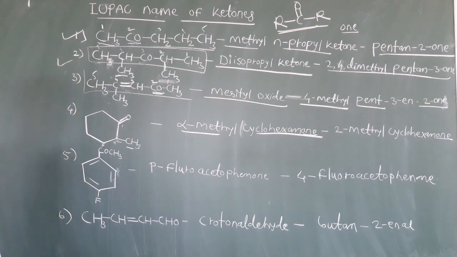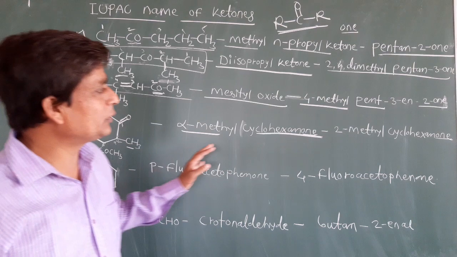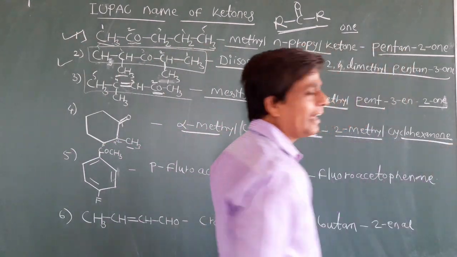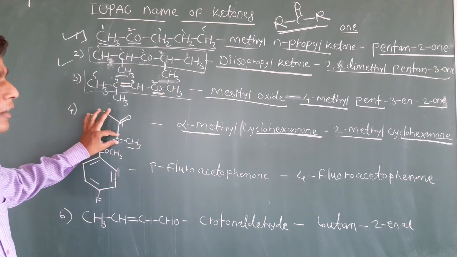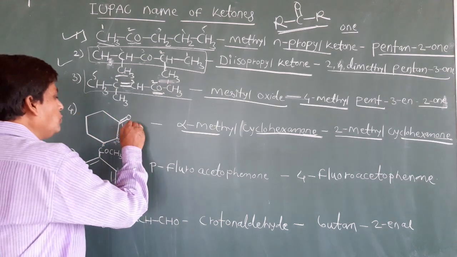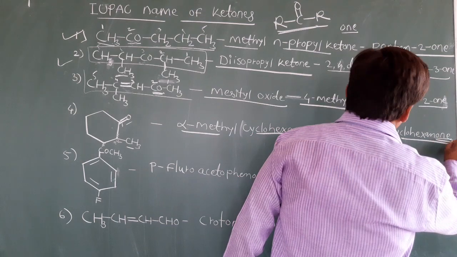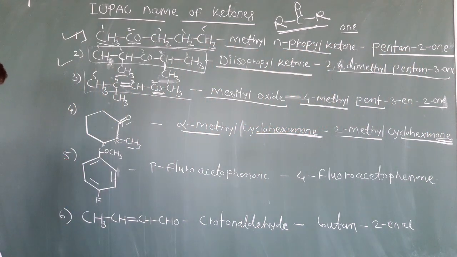Okay, so when you have to give the IUPAC name, it is the first carbon, it is the second carbon. So it is 2-methyl. So 2-methylcyclohexanone, because on the second carbon a methyl group is there. It is a cyclohexane. In that cyclohexane a ketone group is there. So we can remove the e and attach the suffix one. 2-methylcyclohexanone. See another example, students.